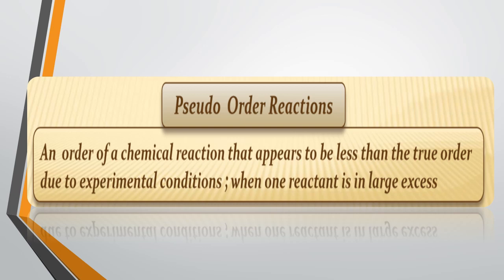But as there is a large difference between the concentration of one reactant and the other, the rate of reaction or order of reaction will depend on the one whose concentration is less. Got it? So in that manner, the theoretical order is different from the experimental conditions. So an order of a chemical reaction that appears to be less than the true order due to the experimental conditions when one reactant is in large excess.